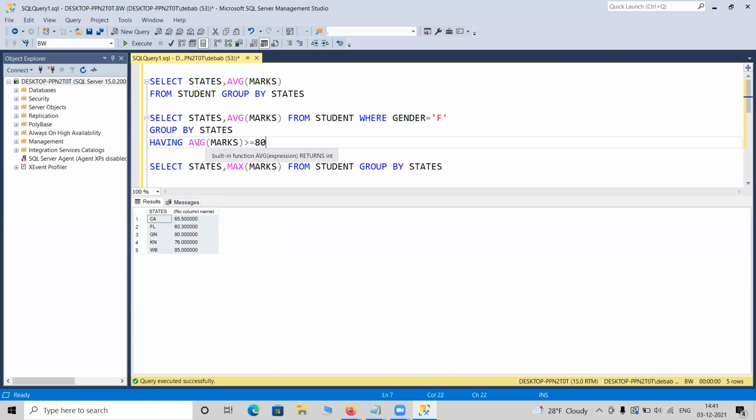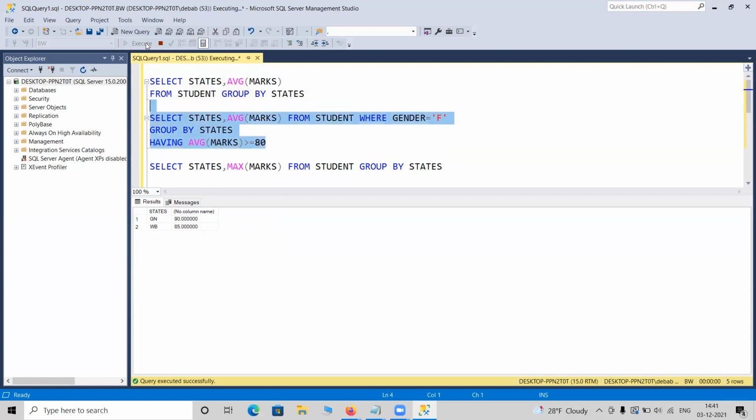I am interested in seeing the records having average marks greater than 80. I have only Geneva's data and West Bengal data where it is greater than 80. I am pretty biased toward my state, West Bengal, so do not mind that. If I run this query, I can see only 2 records.